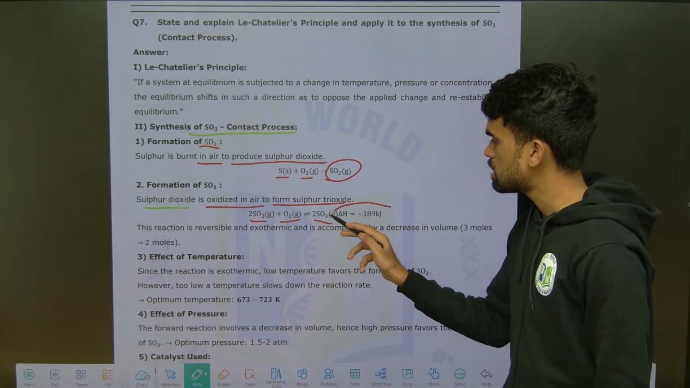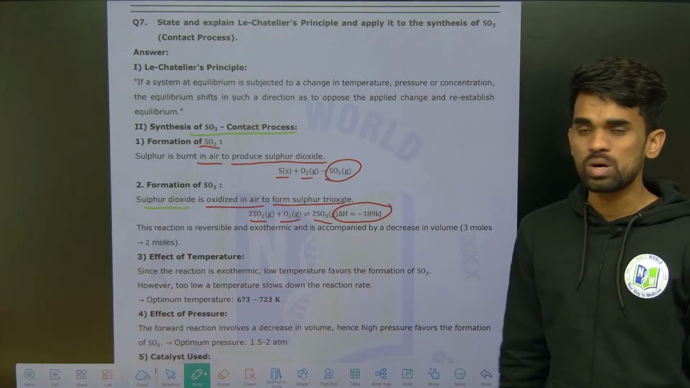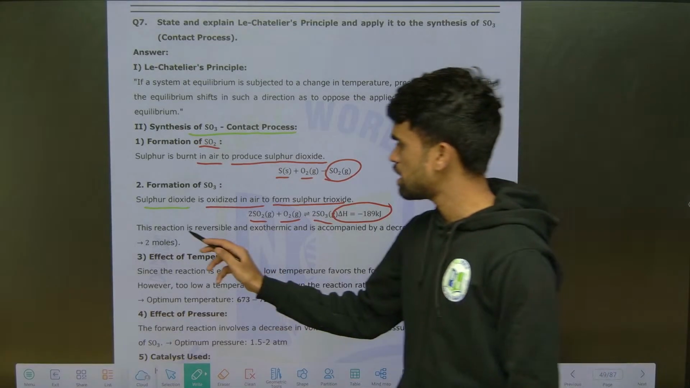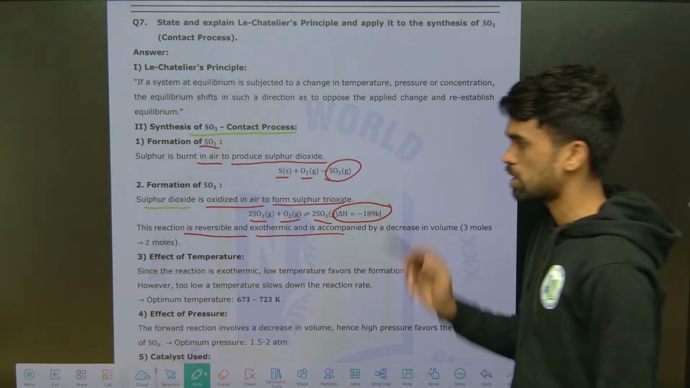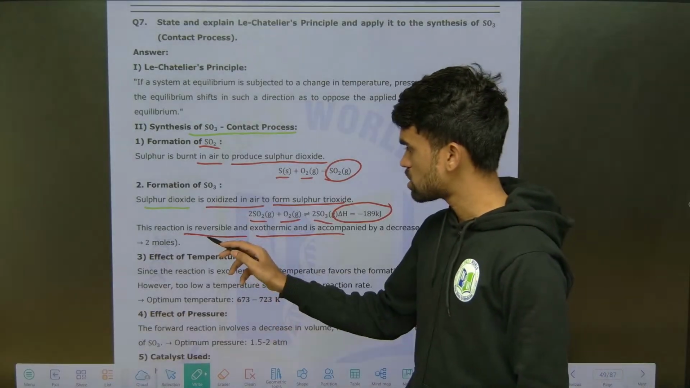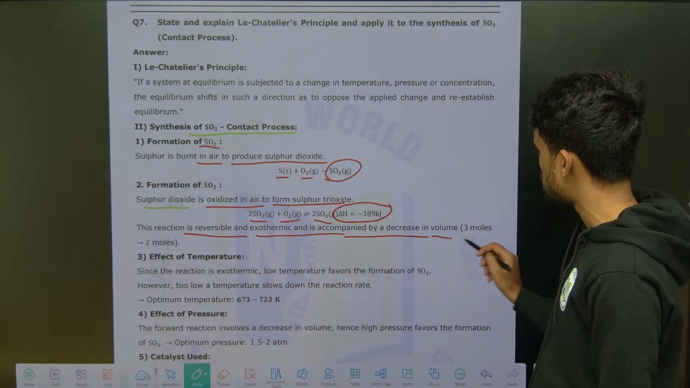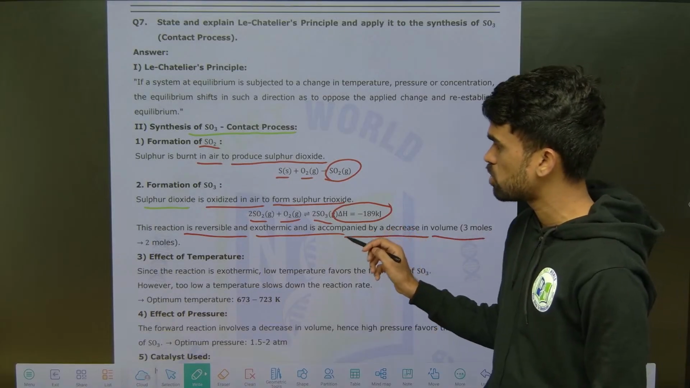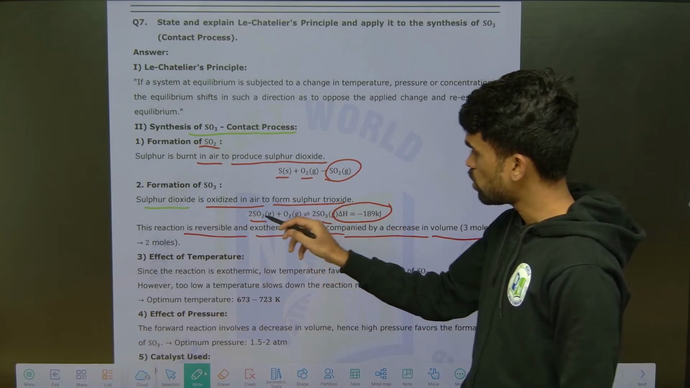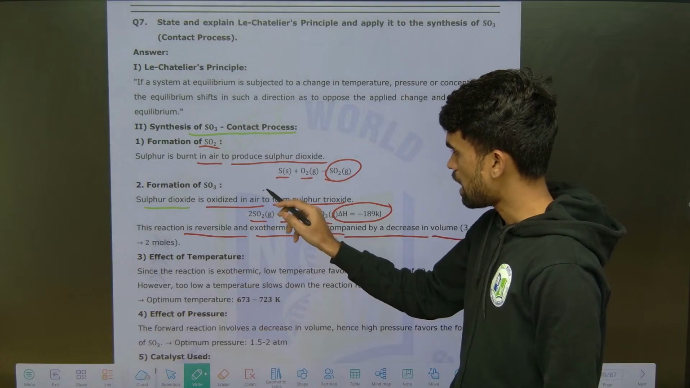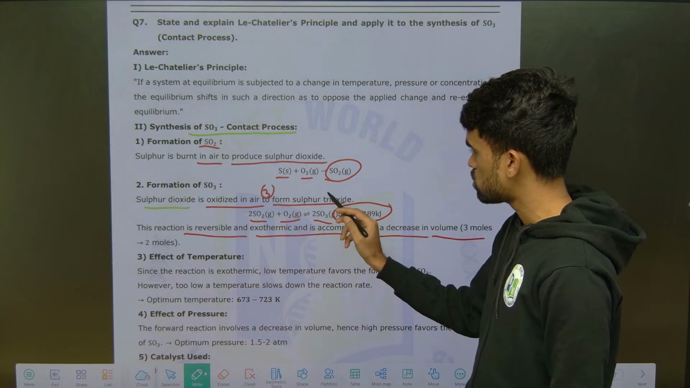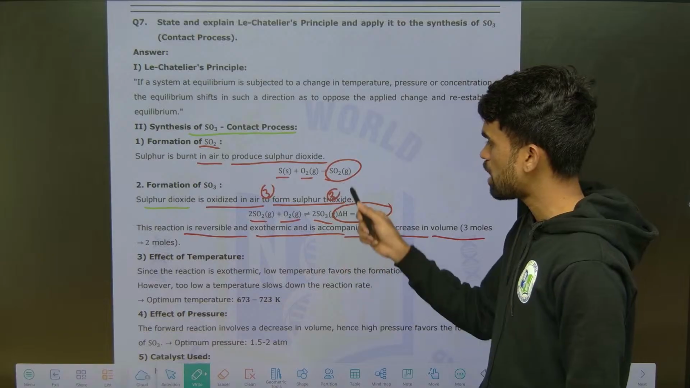Okay, so for this, what is the enthalpy change? Minus 189 kilojoules. The reaction is reversible and exothermic. This reaction is reversible as well as exothermic, and it is accompanied by a decrease in volume. How? See here, you have 2 plus 1, so reactants are 3, and products, if you see, only 2 are there. So the number of moles is less now.